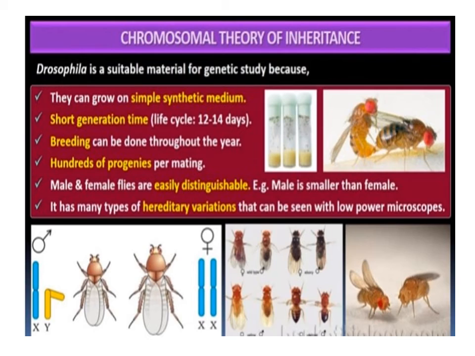The male and female flies are easily distinguishable, and it shows many types of hereditary variations that could be easily observed. The life cycle of Drosophila is about 12 to 14 days only. It has many types of hereditary variation that can be seen with a low power microscope.